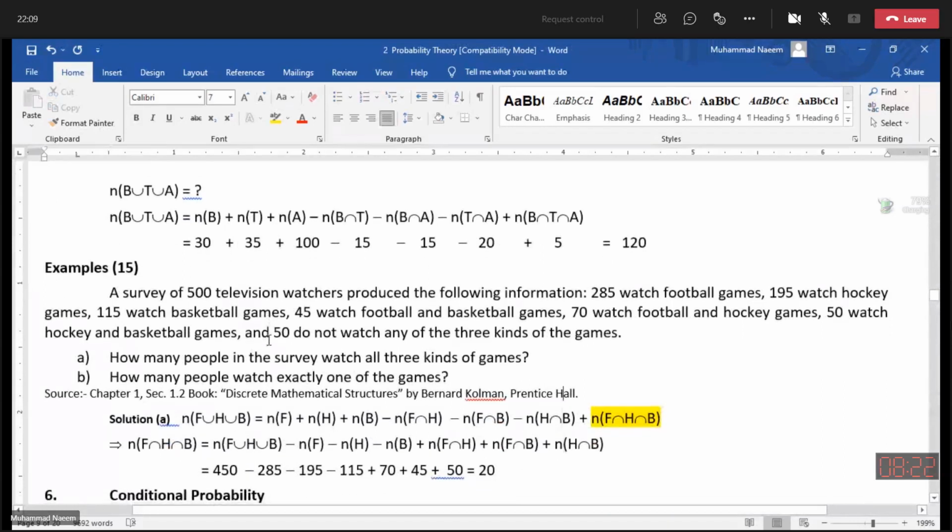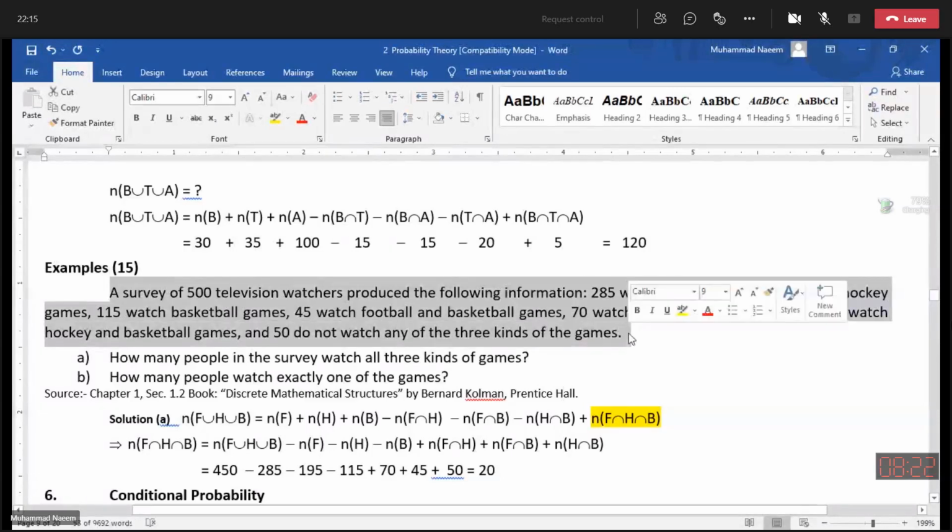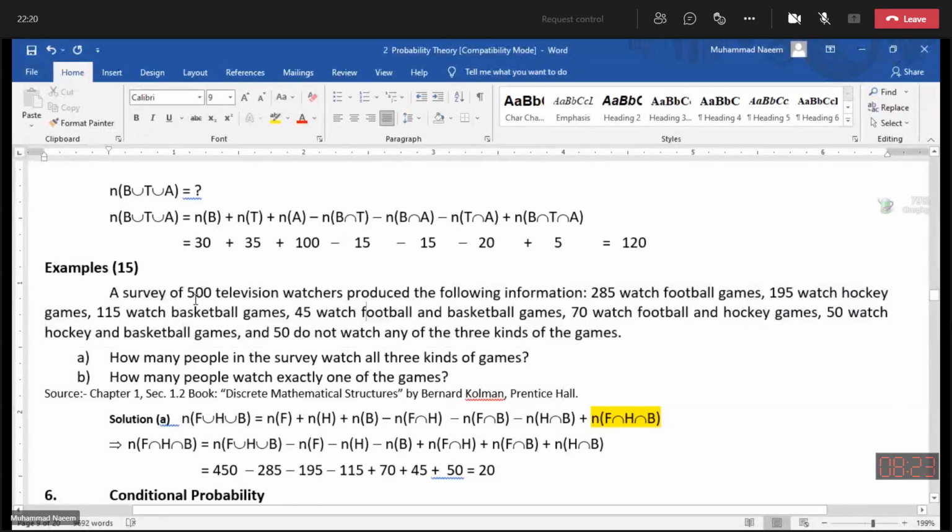Okay, in second question, the same problem we have. 500 people, a survey of 500 television watchers produced the following information. 285 watching football game, 195 watching hockey game, and 115 watching basketball games.